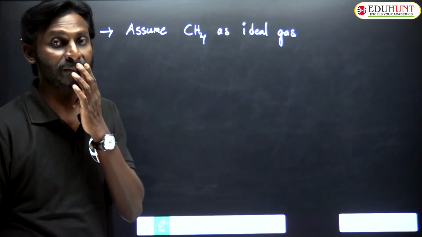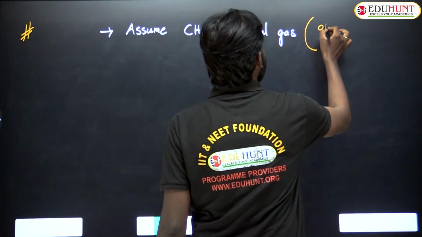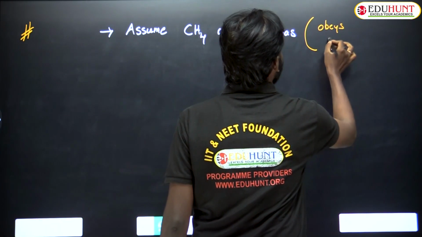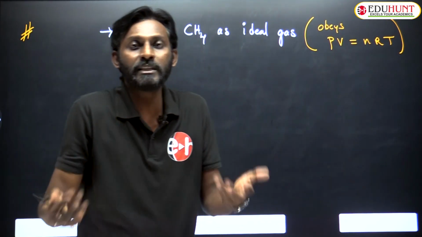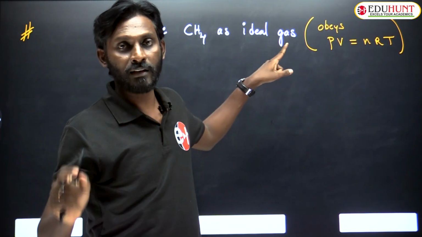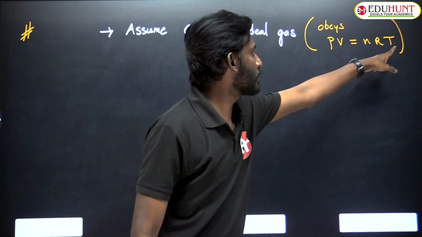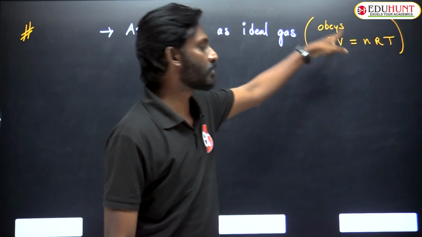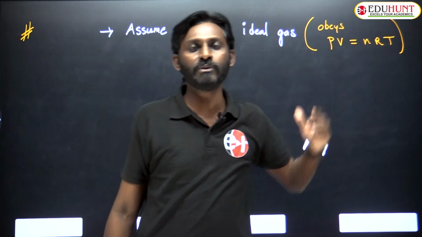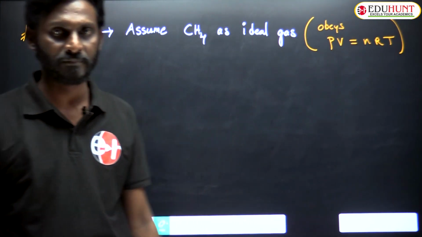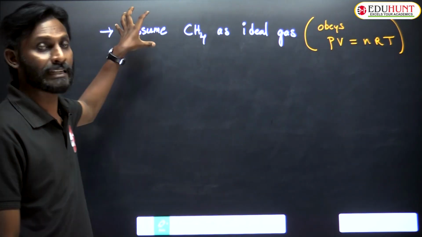Ideal gas means methane obeys PV is equal to nRT. Obeying means if you substitute the pressure, volume, temperature and number of moles of this gas, then the PV value will be exactly equal to the nRT value. That is what obeying means. It obeys PV is equal to nRT because I assumed it.